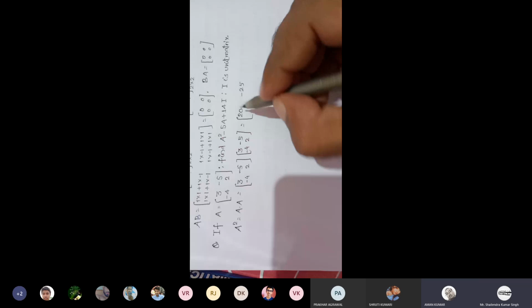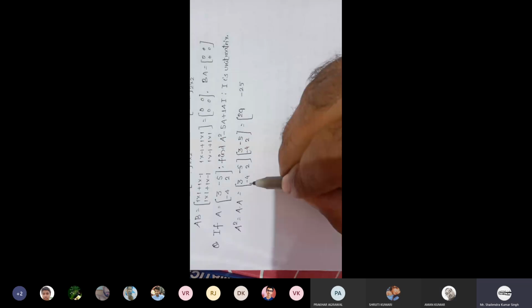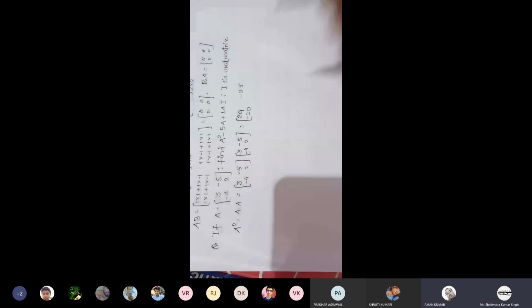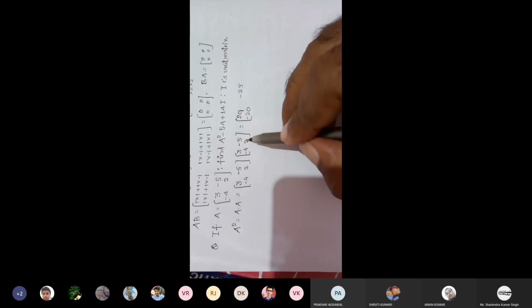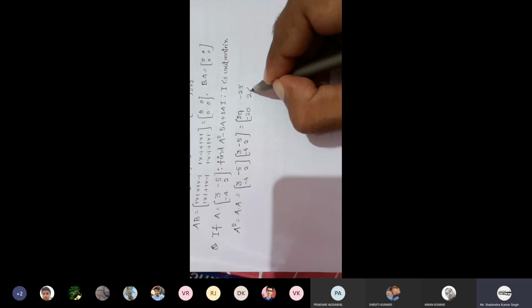Now second row, first column, minus 12 minus 8, that is minus 20. Second row, second column, that is 20 plus 4, that should be 24. This is the value of A square.